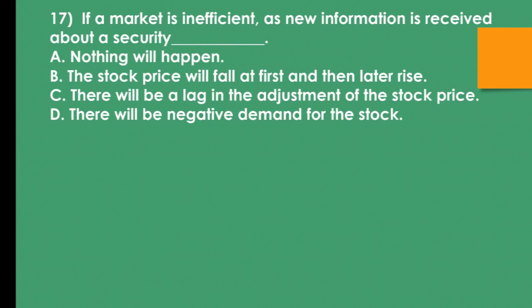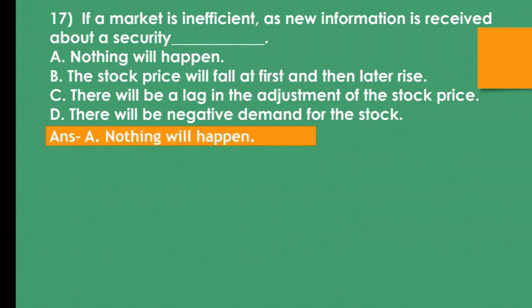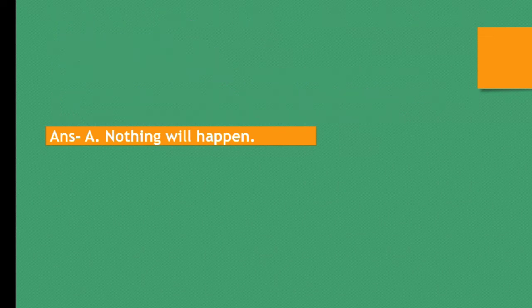Question number 17. If a market is inefficient, when new information is received about a security ___. A. Nothing will happen. B. The stock price will fall at first and then later rise. C. There will be a lag in the adjustment of the stock price. D. There will be negative demand for the stock. The correct answer is A. Nothing will happen. If a market is inefficient and new information is received about a security, nothing will happen.